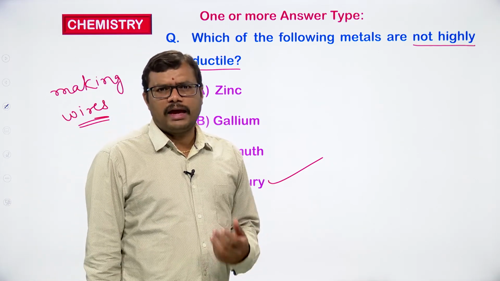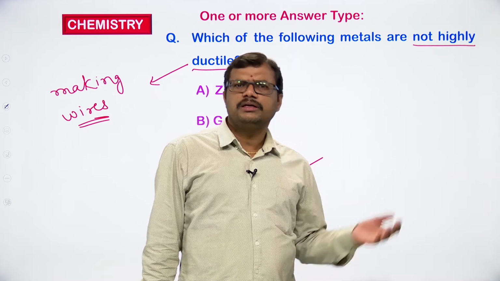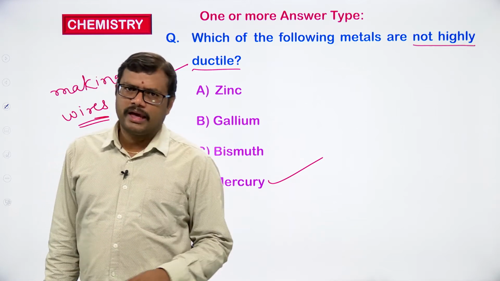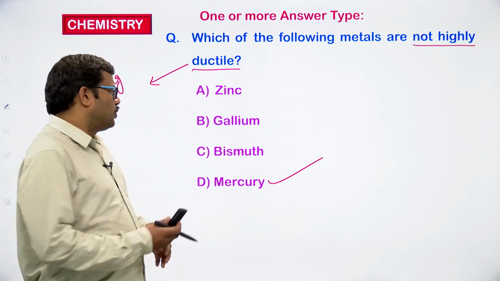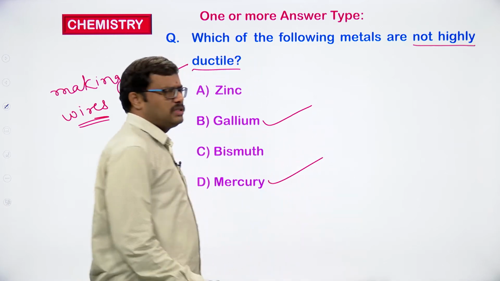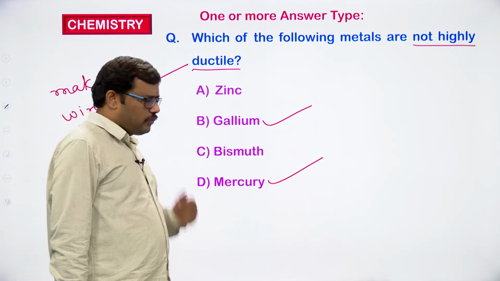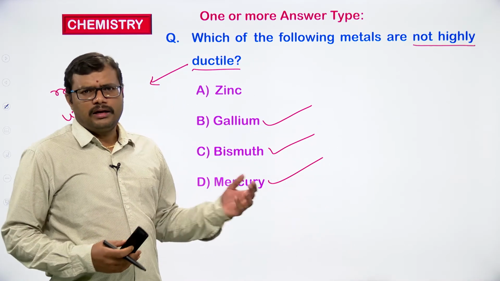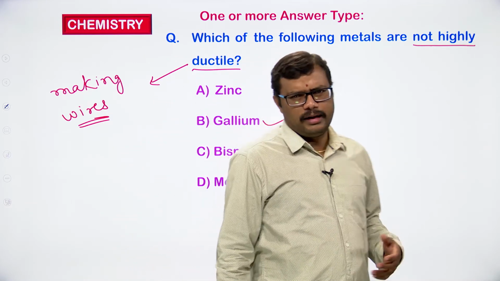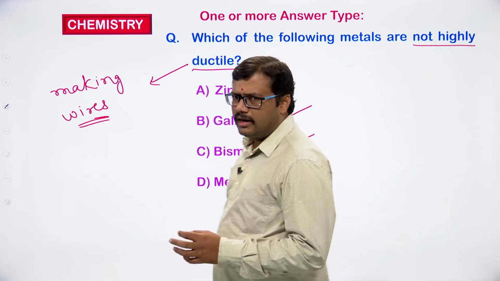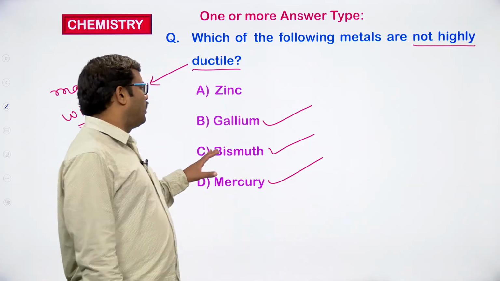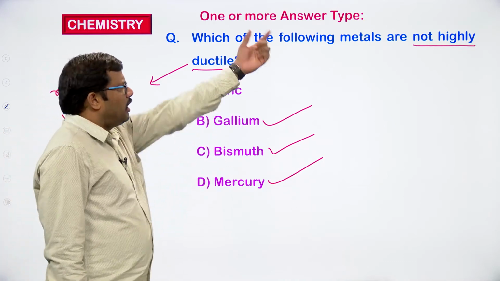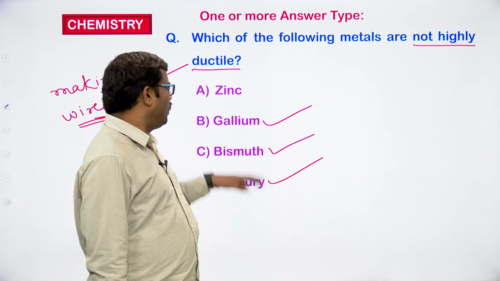Since the melting point of gallium is very low, under normal conditions gallium will convert into liquid form. When it is in liquid form, can we make it into a wire? No. So gallium is one more option, which is not highly ductile. And of course, bismuth also is not a highly ductile material. It is a metal and exists in solid form under normal conditions, but we cannot make wires out of it. So bismuth is one more option, and we are left with zinc.